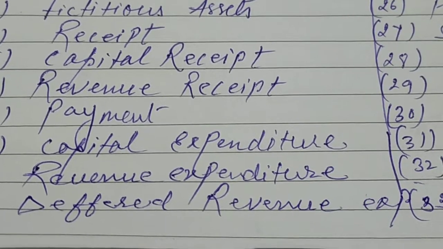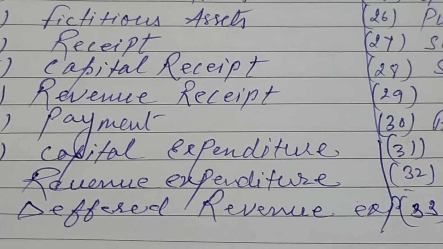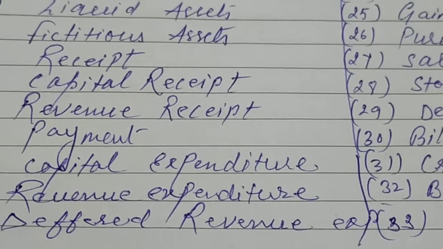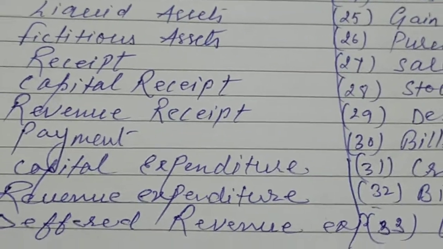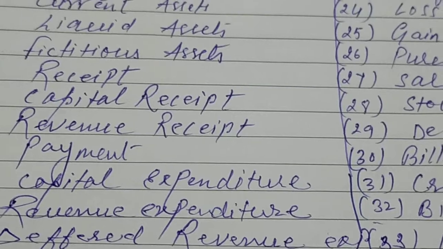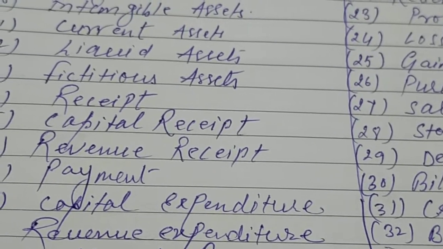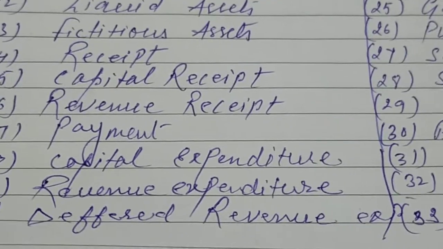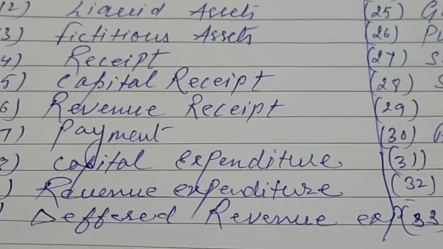Okay, I am telling you about the advertisement suspense account. Advertisement suspense account means whenever in business we spend money on advertisement expenditure, and we benefit from that advertisement for a long period of time. So we can put it into the balance sheet on the asset side as a deferred revenue expenditure. So here we can say that the advertisement suspense is called deferred revenue expenditure.